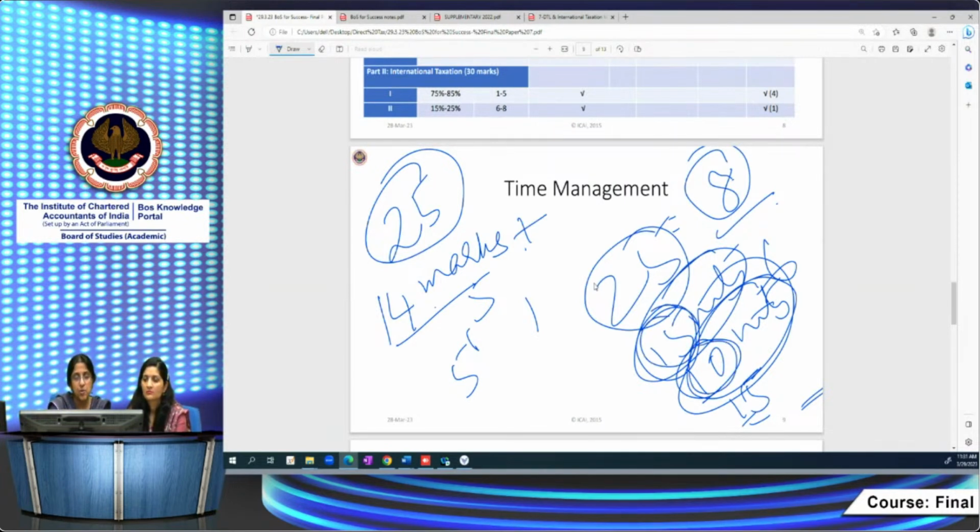In this way, allocate your time such that the MCQs you complete in 40 to 45 minutes. The first question you complete in 25 minutes, maximum 30 minutes. For all other questions, you keep 25 minutes. Try to do the DT portion in 15 minutes and international taxation in 10 minutes. If you can complete the DT portion 2 or 3 minutes earlier, that extra time you will have for the international taxation portion also. I hope this is clear. In this manner, you'll be able to complete it.